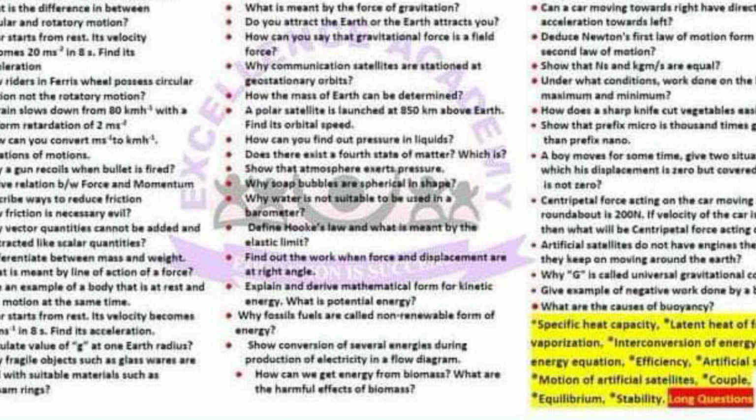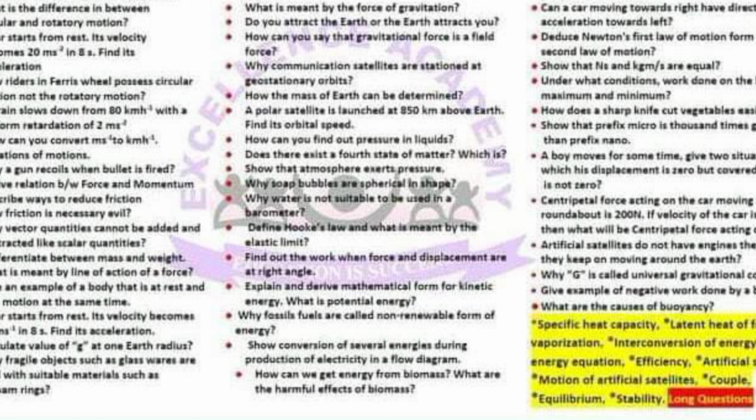A boy moves for some time. Give two situations in which his displacement is zero but covered distance is not zero. Centripetal force acting on a car moving at a roundabout is 200 Newton. If velocity of the car is doubled, then what will be the centripetal force acting on the car? Artificial satellites do not have engines. Then how do they keep on moving around the Earth?